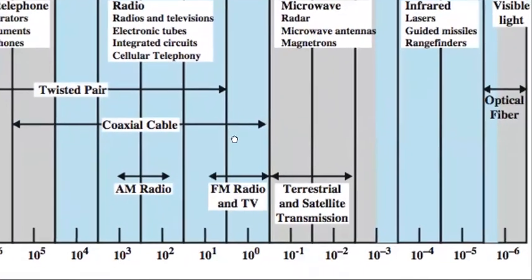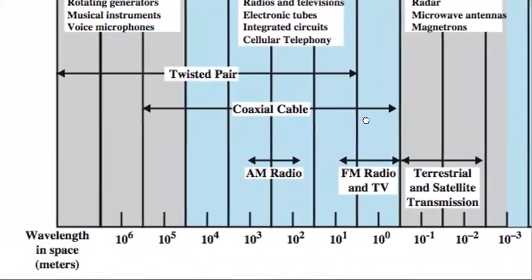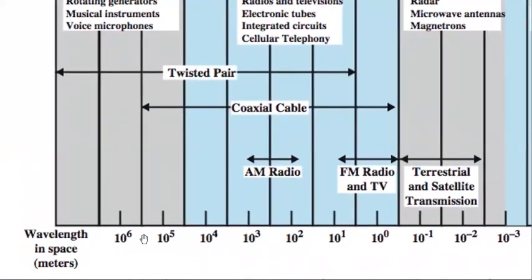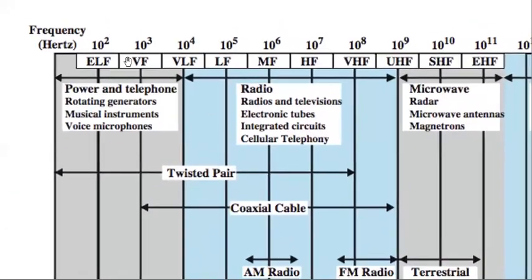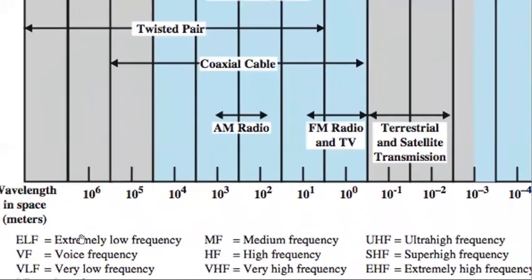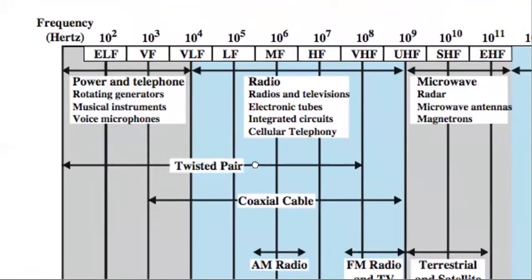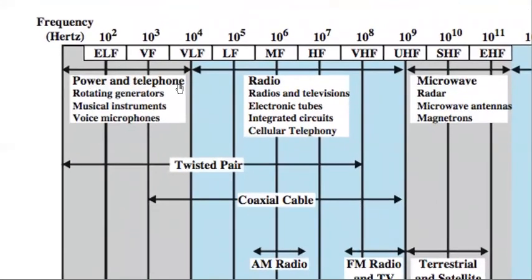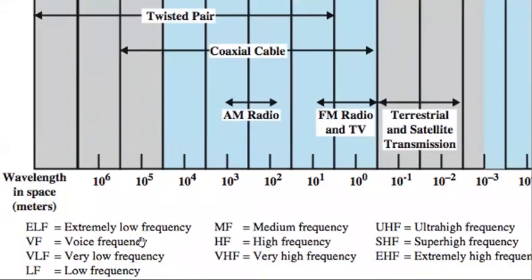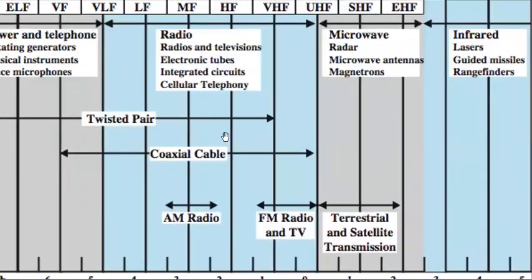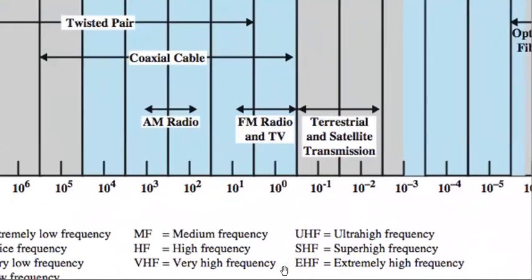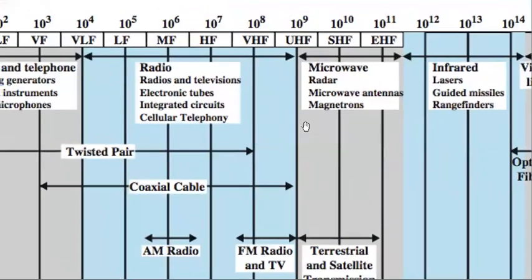This diagram basically shows the different frequencies, and over here is the wavelength. At each frequency we have ELF, VF written. ELF is extremely low frequency, so power and telephone operate from extremely low frequency to voice frequency. Then VLF is very low frequency, and EHF is extremely high frequency.